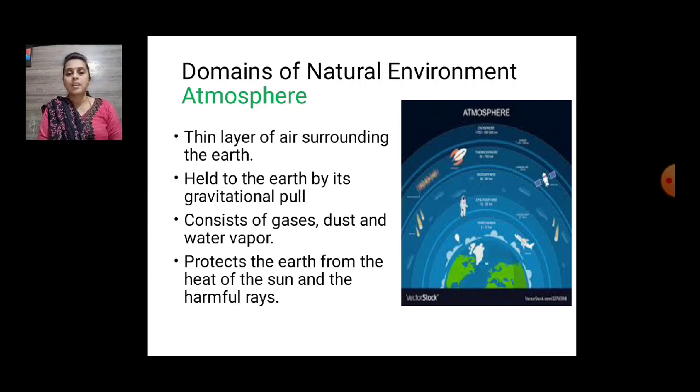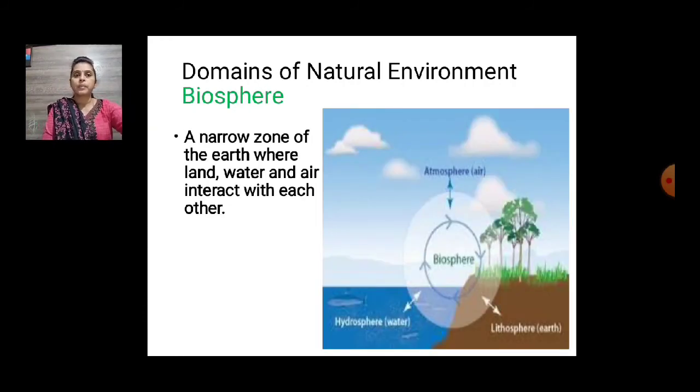And it consists of gases, dust and water vapor that we are going to study in detail in the coming chapters one by one. And it protects the earth from the heat of the sun and the harmful ultraviolet rays of the sun. And what is now biosphere?